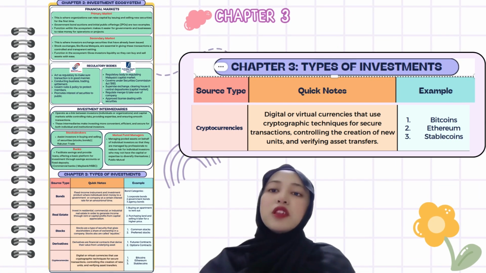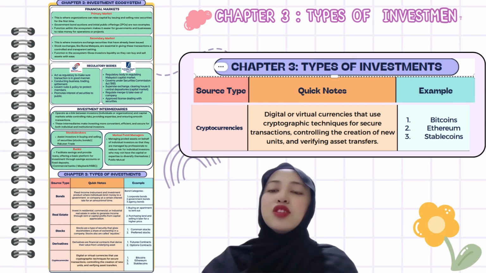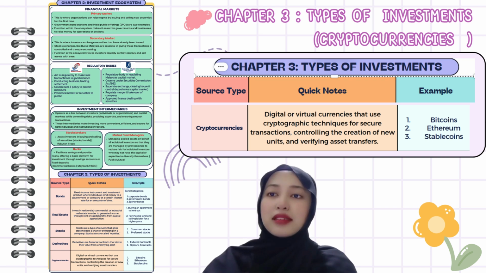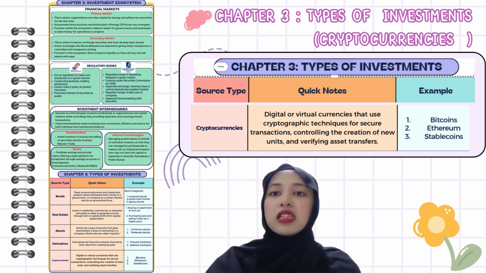The last type of investment is cryptocurrencies. It's a digital or virtual currency secured by cryptography. It is highly volatile with high potential returns. For example, Bitcoin, which is the most popular and widely traded cryptocurrency, Ethereum, a blockchain platform supporting smart contracts and decentralized applications, and stablecoins, cryptocurrencies pegged to fiat currencies like the USD.